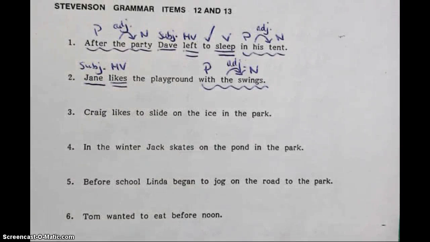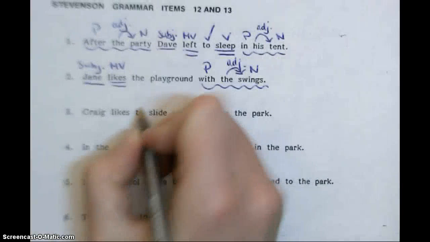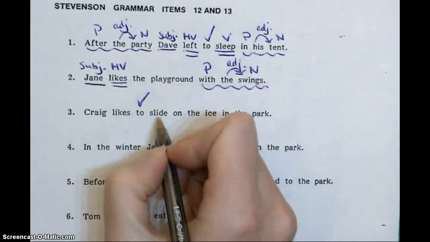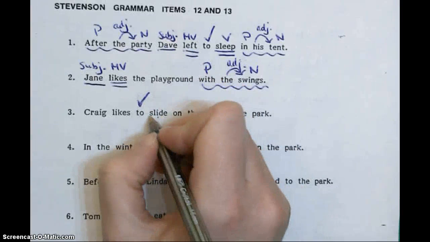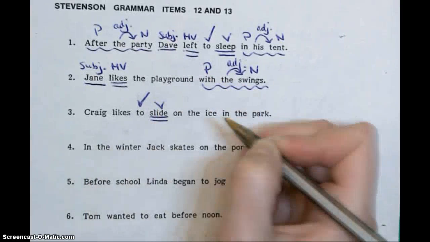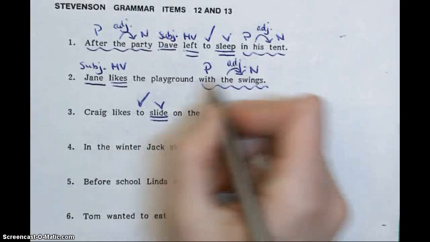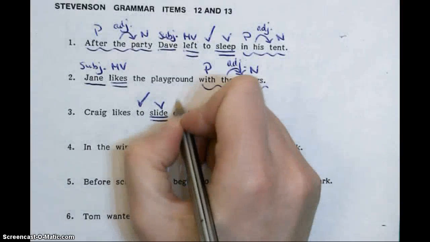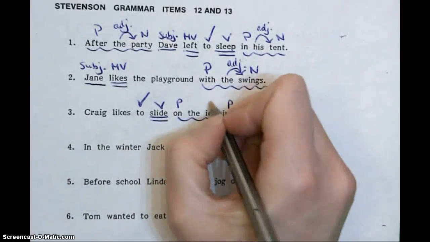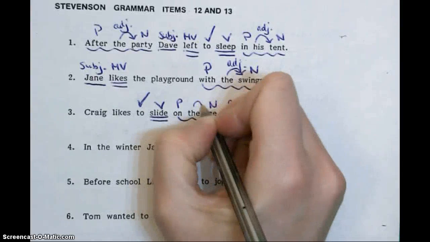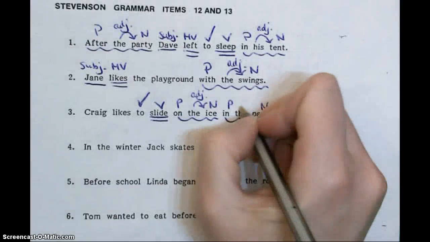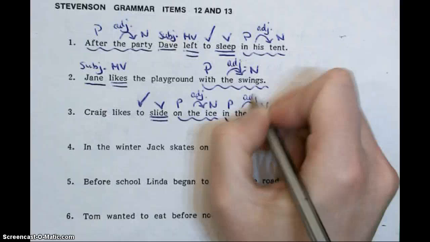Number 3, Craig likes to slide on the ice in the park. So the first thing I see is the word to, so I want to check that. Look to the right, slide is a verb, so I want to double underline and put a V. And continue on. On the ice and in the park are prepositional phrases. So on and in are prepositions. Ice and park are nouns. The is an adjective that describes ice, and the is an adjective that describes park.